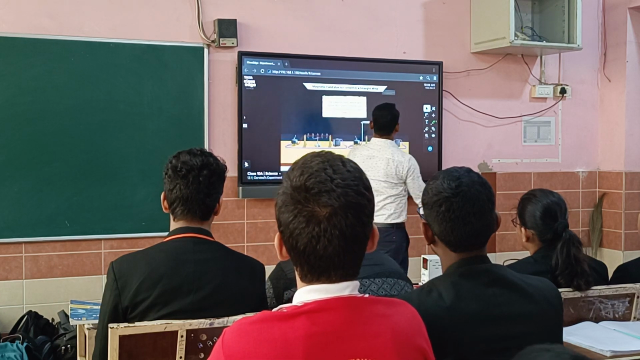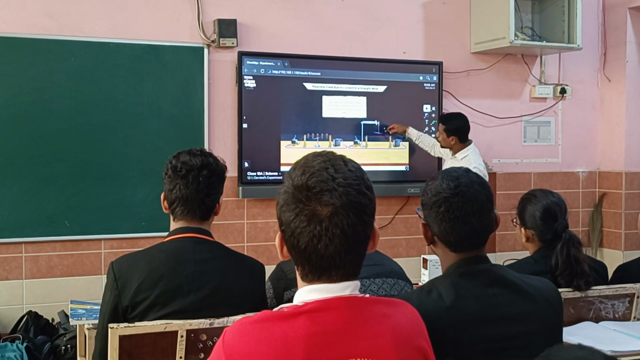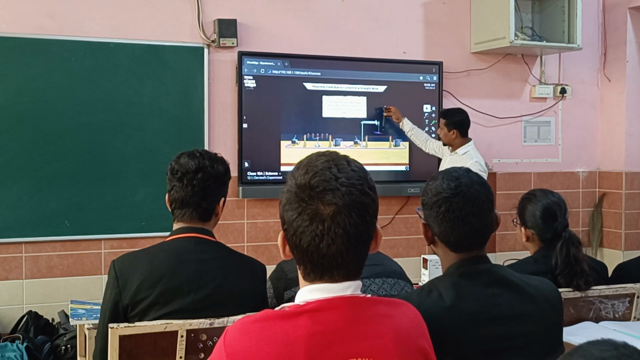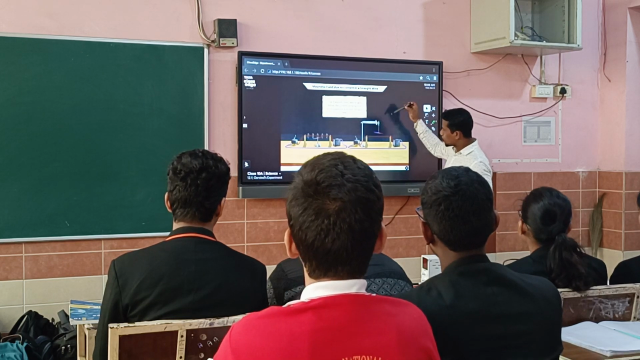Here it is set up. This is a bar magnet, you can see. This experiment you have already learned in standard 6 and 7. This is the bar magnet. What it is showing actually over here.